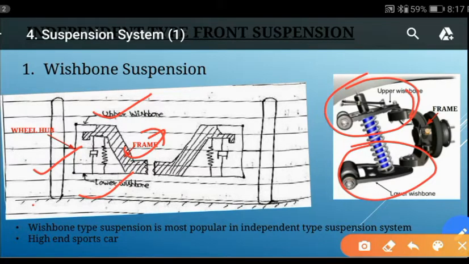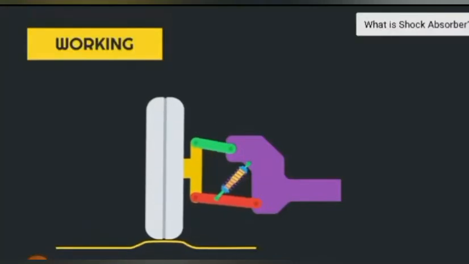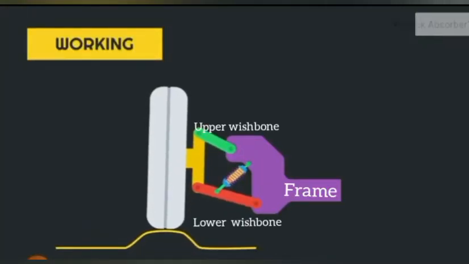When an uneven surface comes on the road, the tire moves up and down and this shock is transmitted to this unit, which absorbs the shock, reduces it to the minimum level and transmits it to the frame.